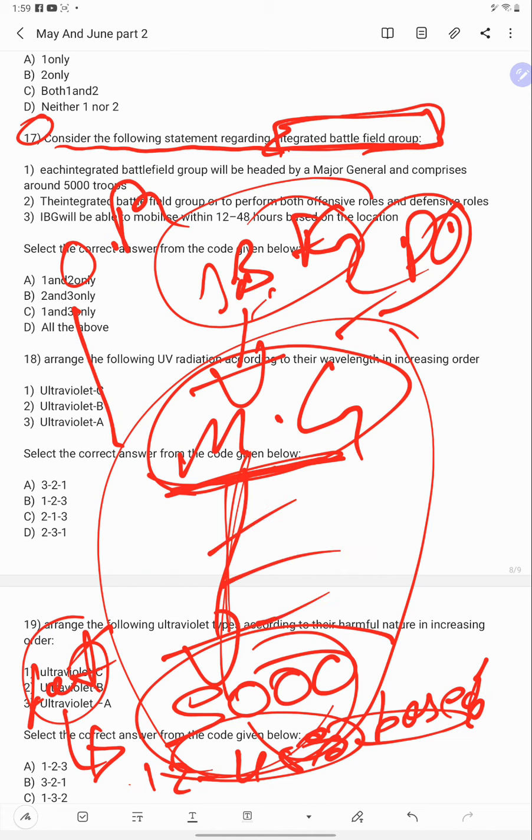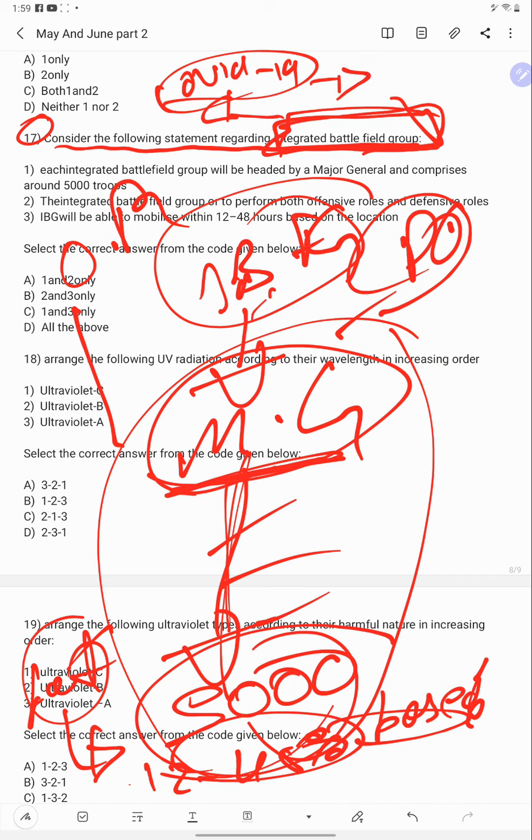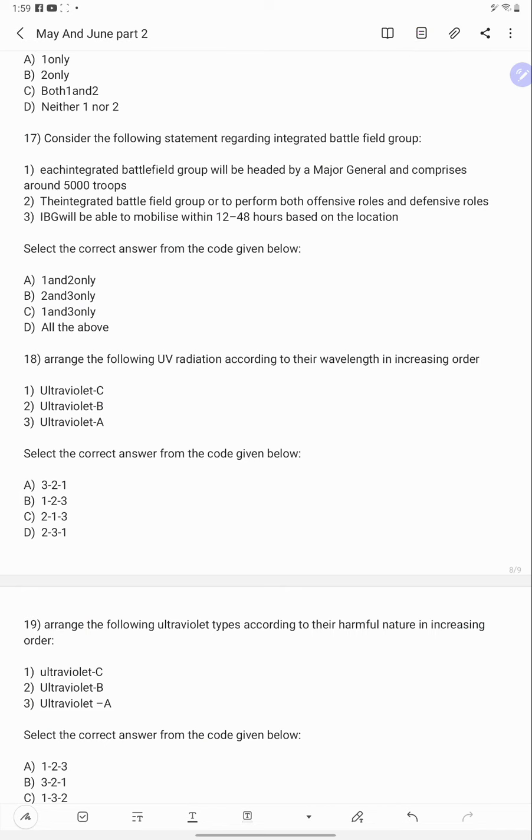You should know about this Integrated Battlefield Group. Why? Because it is in the news. Due to the COVID-19 outbreak, the Indian Army has postponed the official launch of the Integrated Battlefield Group. Now let's see the options.